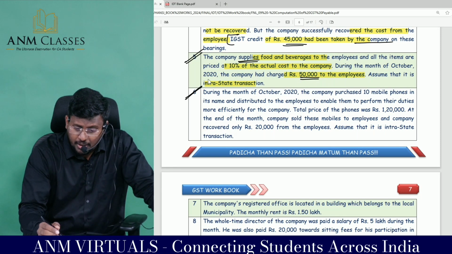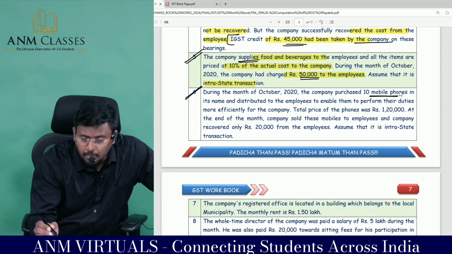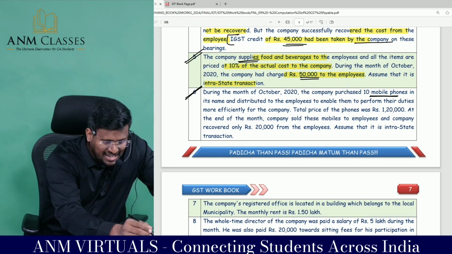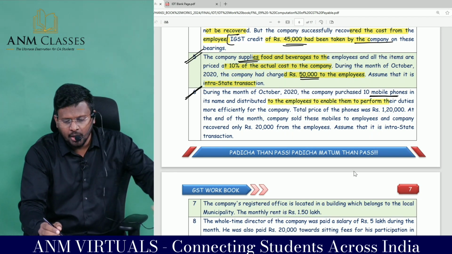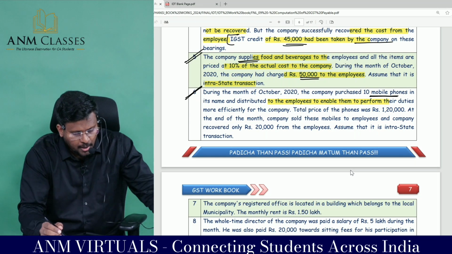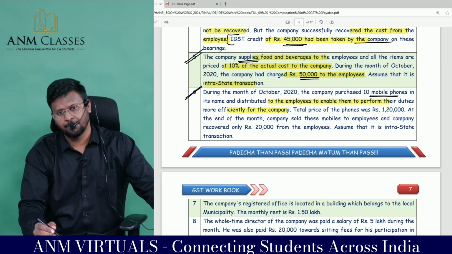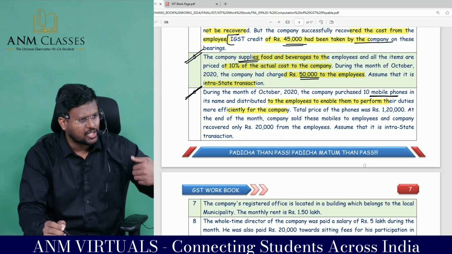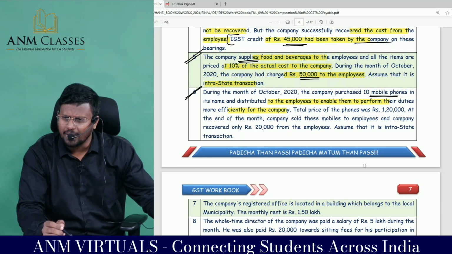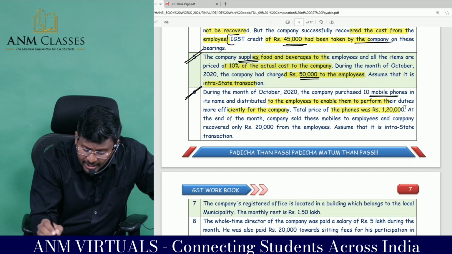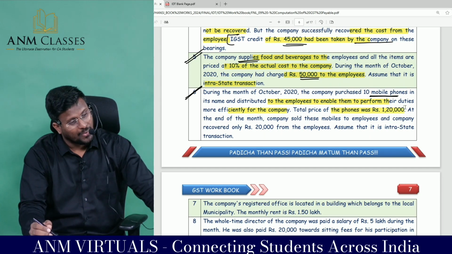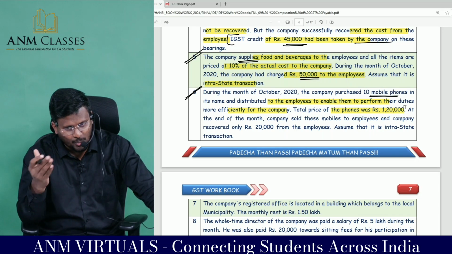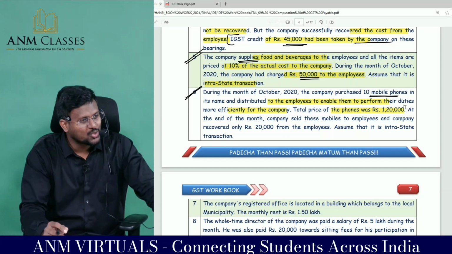Coming to question point number 6. During the month of October, the company purchased 10 mobile phones, in the company's name, and distributed them to employees to enable them to perform their duties more efficiently for the company. That means 10 mobile phones have been purchased and given to the employees to do the work very well. Total price of the mobiles is 1,20,000. So 1,20,000 divided by 10 comes to only 12,000. Employer can gift to employee up to 50,000. That is a threshold limit applicable.